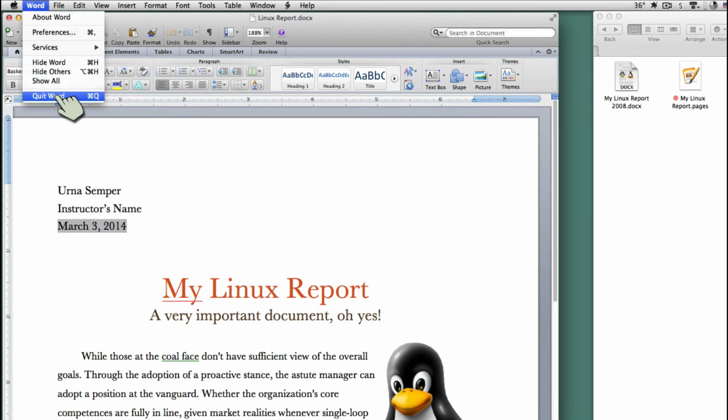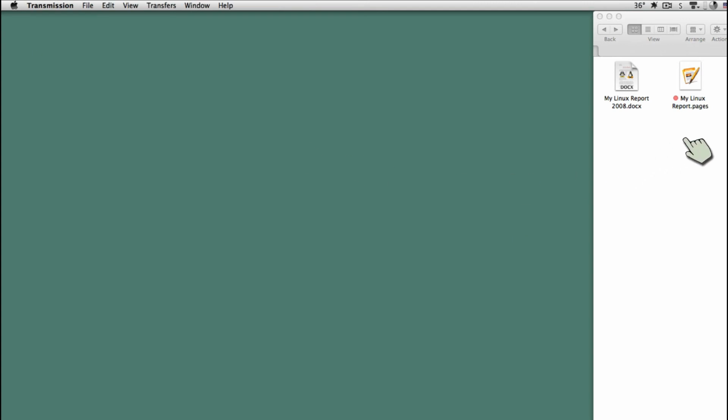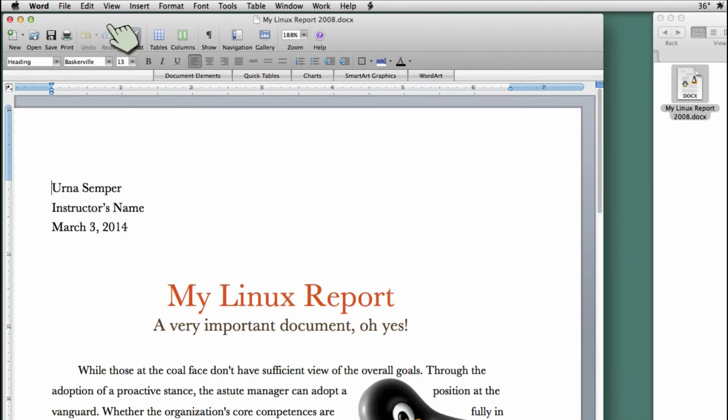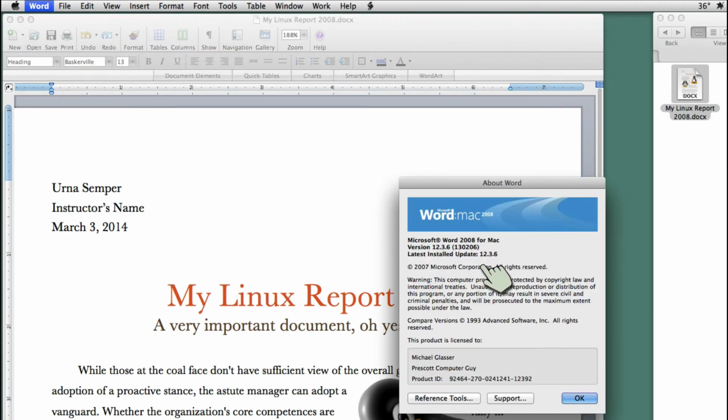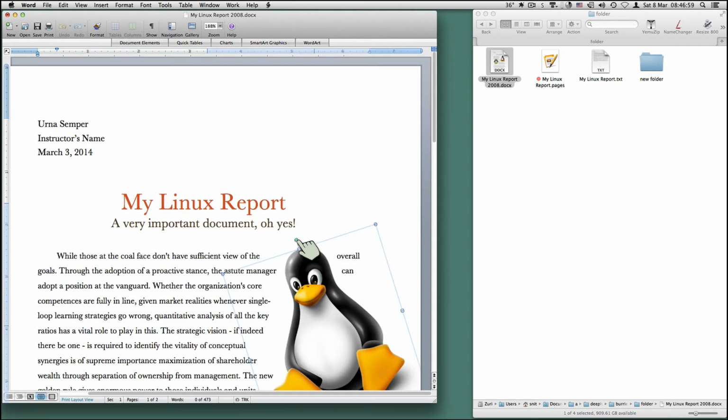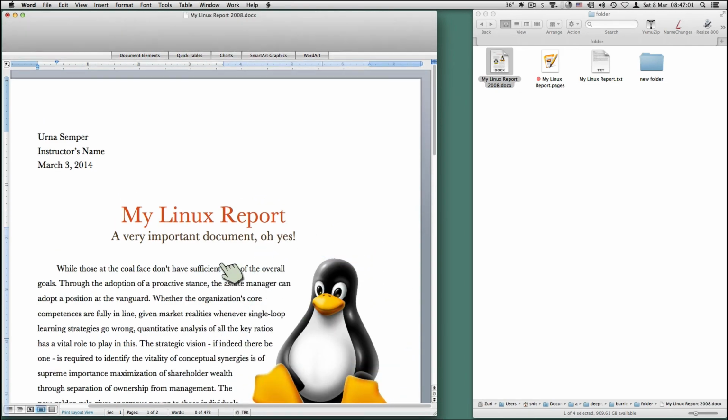Let's go ahead and quit out of the old Word, or the new Word, new for Mac. And now we're going to go to My Linux Report 2008. I have this one set to open up in Word 2008. We'll even double check that about Word. Yes, this is Word 2008. And if I go ahead and I rotate this, of course I can. No, it doesn't do it real time. It's an old enough program where it doesn't do that.